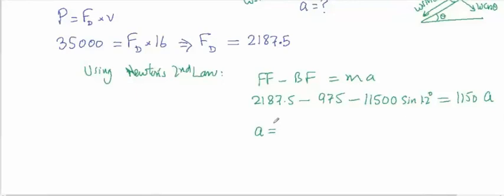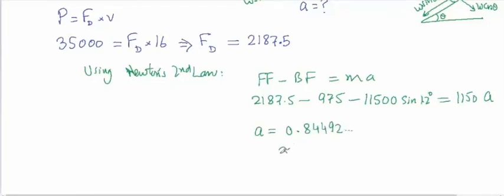Using the calculator, 2187.5 minus 975 minus 11500 sine of 1.2, and this whole thing divided by 1150. So we get A is equal to 0.84492 and so on.